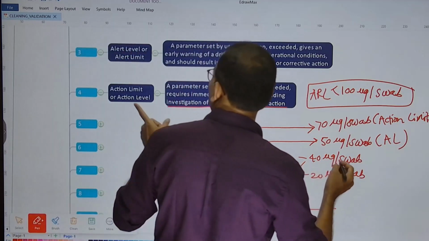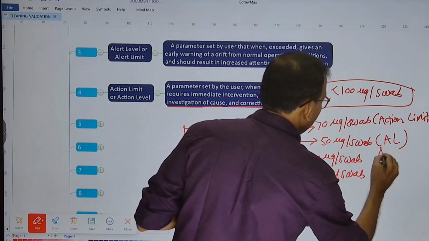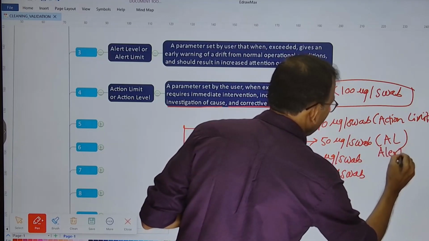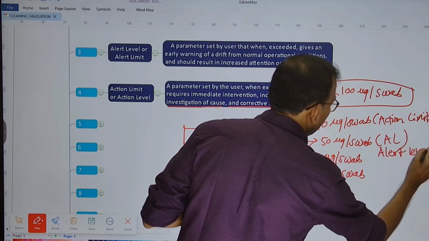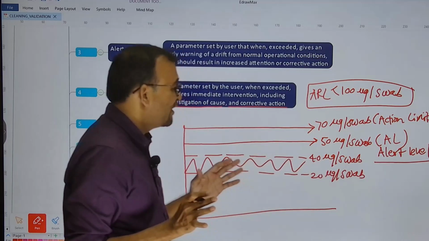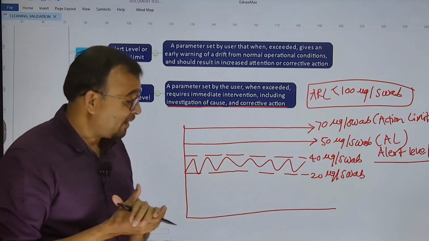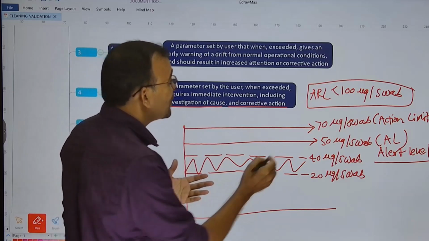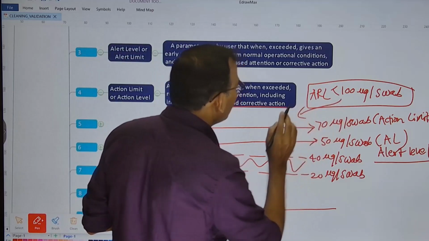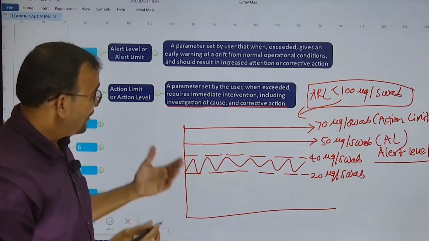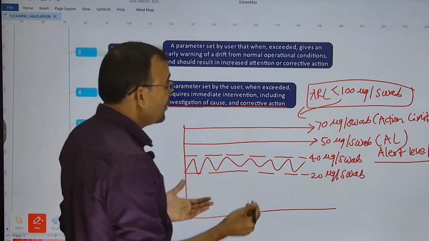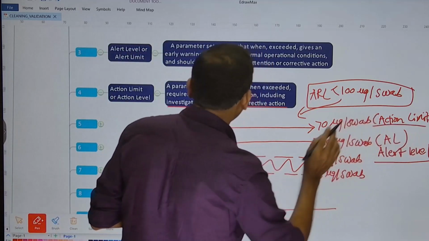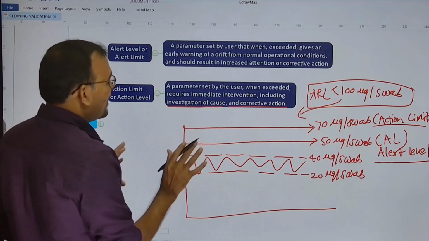Now there are two specifications we talked about. This is called the alert level. Let me write in full form the alert level, which is the first level of the specification, which is 50 microgram. So the action limit can be a little higher than the alert level, but should be less than your acceptable residue limit. As long as the residue content is below action limit, you need not worry about any corrections.